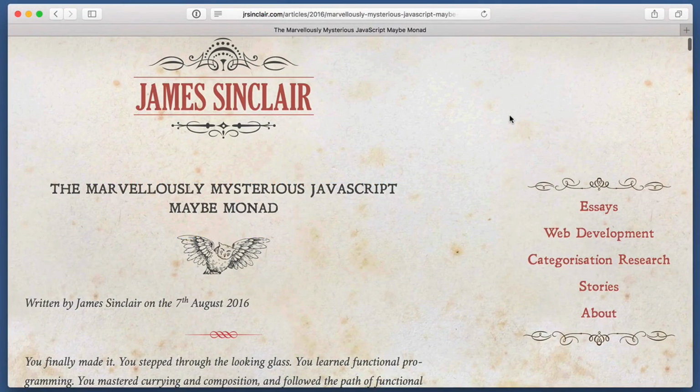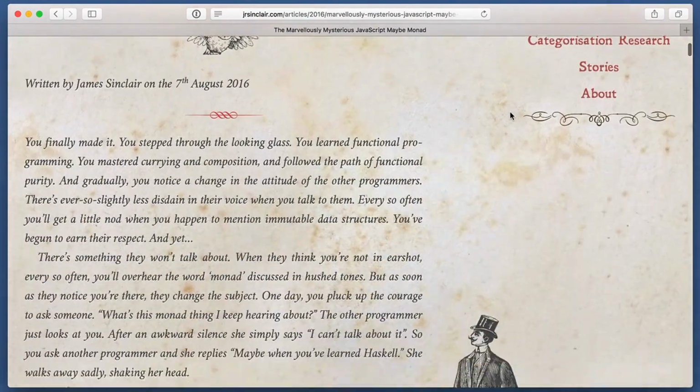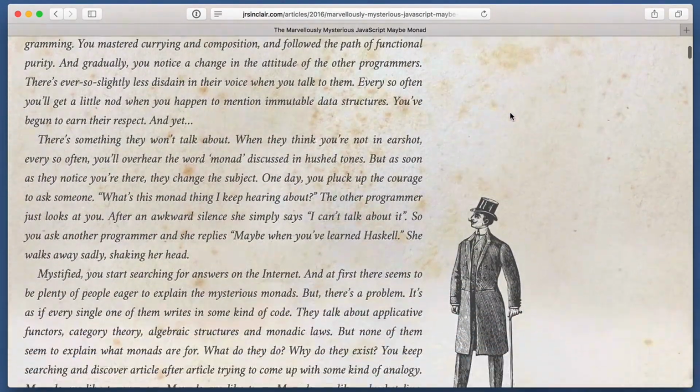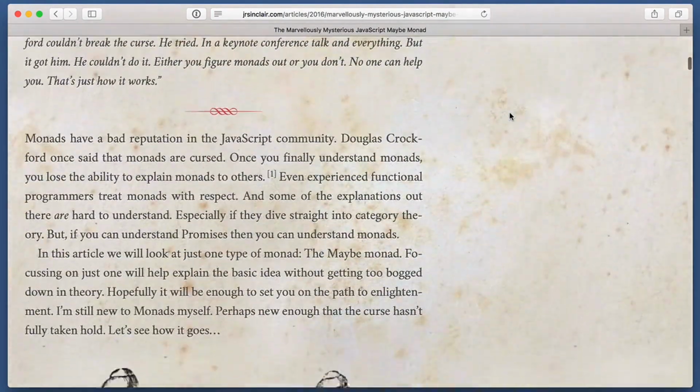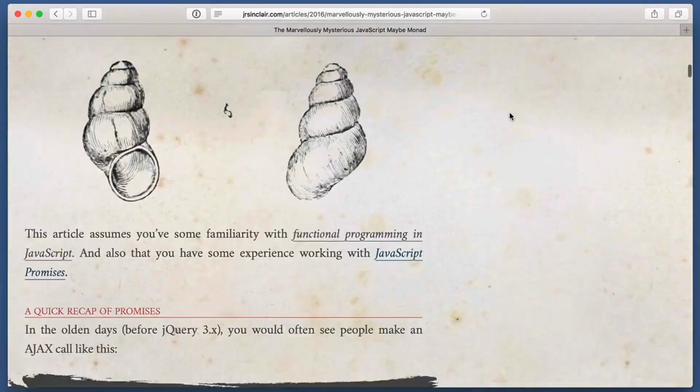If you're interested in reading more about monads, I found a wonderful blog post from James Sinclair, which is not only well written, it's gorgeous. Look at this thing. I was able to stay with the explanation up until about the last third of the article. I've tried to reread it about 12 times now, but the first two thirds are really good and they sink in. The last one, I don't know, I just had a hard time with it. I couldn't quite get it.